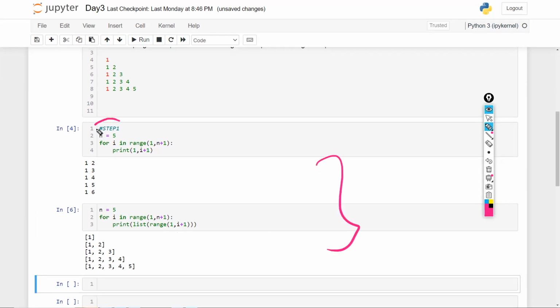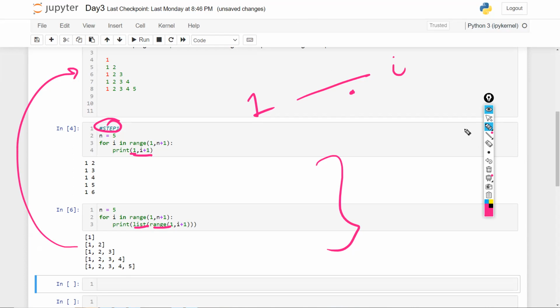Now see, guys, just a two-step process. I started with a simple step where I was printing I. Then I understood that I alone is not enough; I want to also print from 1 till I. So I did that. But I want range, so I applied range. Then I saw I want actual numbers, so I converted that to list. Simple as that. And you see, it is nearly matching here. Now I just need to remove this list.